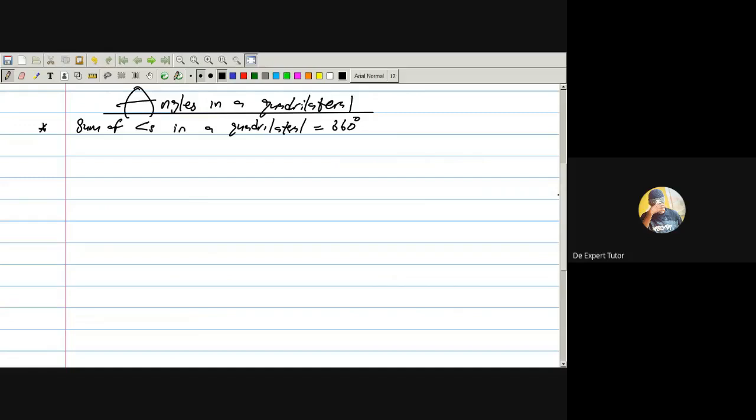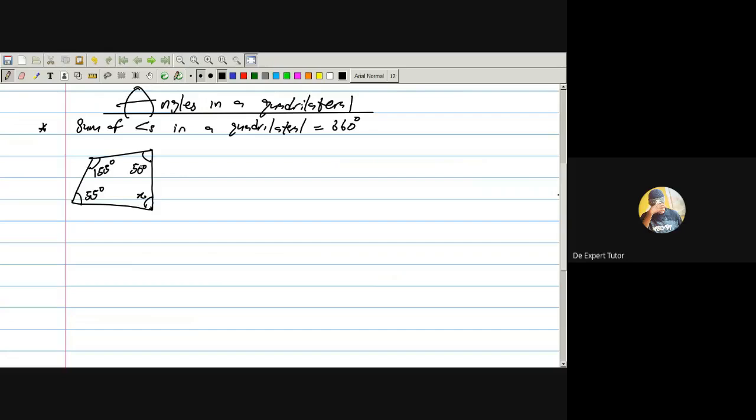Let's solve questions according to this theorem. Look at this question. Firstly, I want to be straightforward. The angles are 55 degrees, 155 degrees, this part is X, and this part is 50 degrees. So what do we have here?